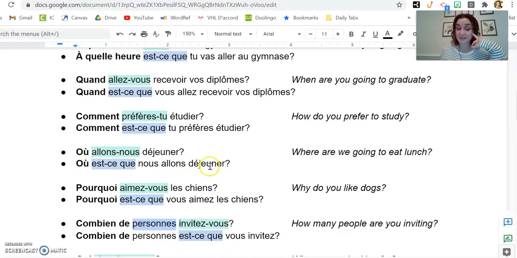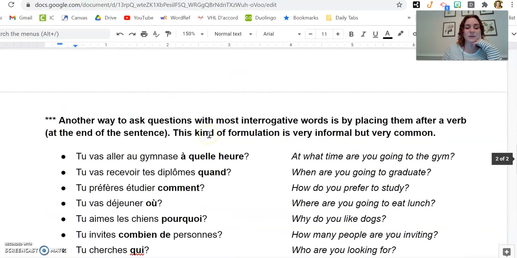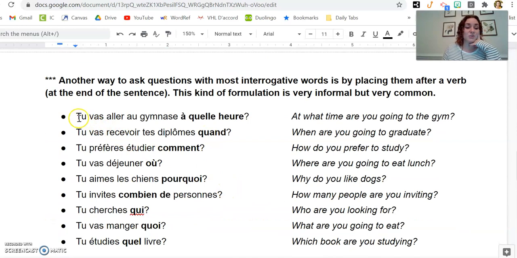But there is a slightly less formal way to do this that I do want to point out to you as well. And that is to just start asking your question and then put the question phrase or word at the end. So those questions up above, I could rewrite them to be very informal. Down below, tu vas aller au gymnase à quelle heure? Tu vas recevoir tes diplômes quand? Tu vas déjeuner où? That works too.